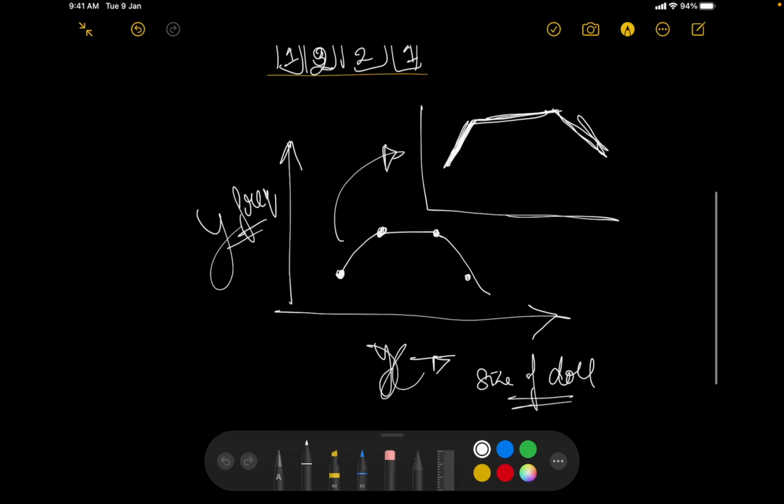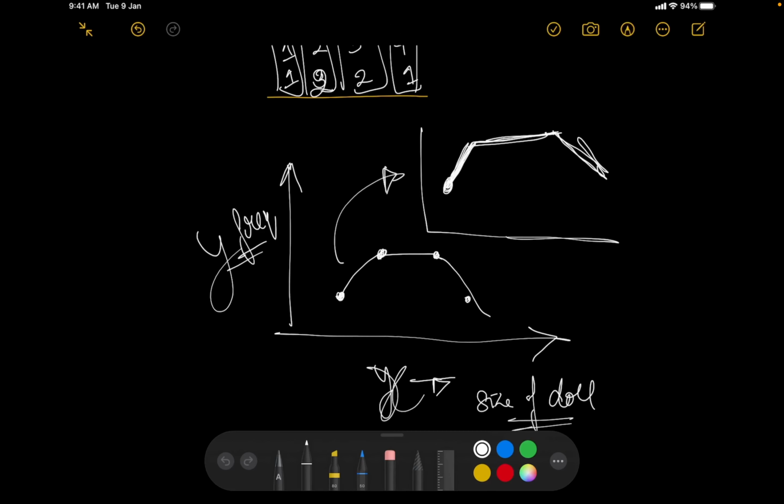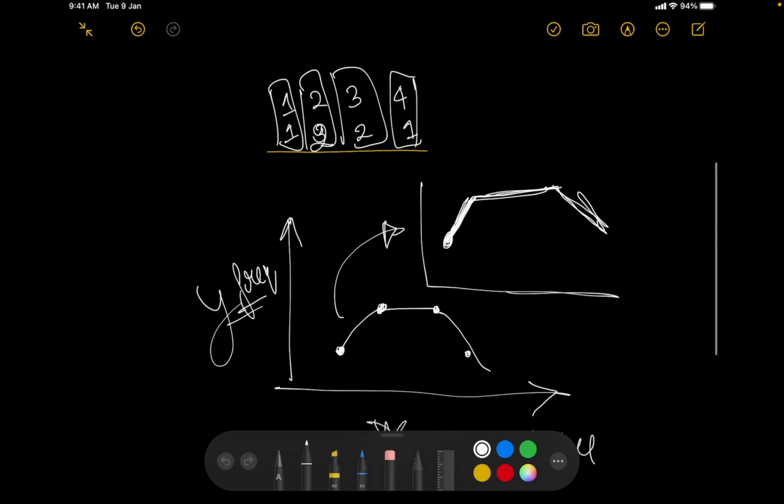Cool. So what I can say is that initially I'll definitely have to start with some dolls. When I'm standing at location 1, or at size 1, I'll have to start over there itself. So this is actually the number of dolls that would be new sets. So one new set definitely needs to be created. What next? Now let's travel to the next element. The next element says that my size is 2.